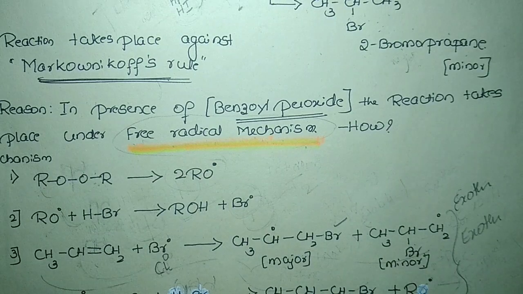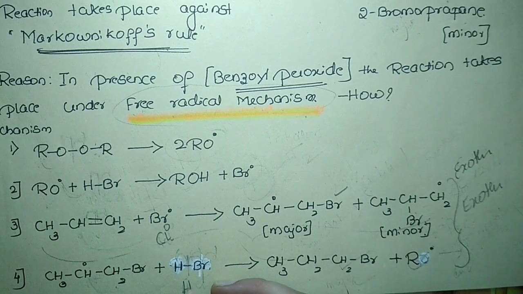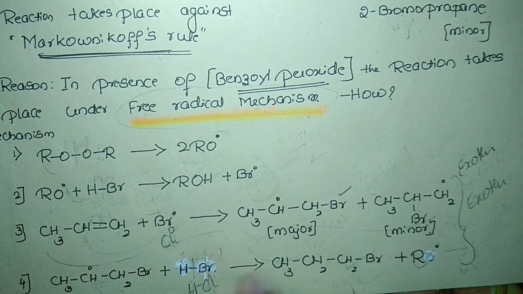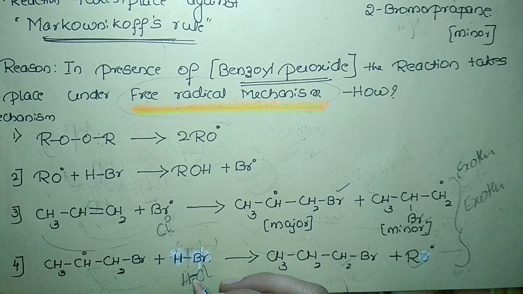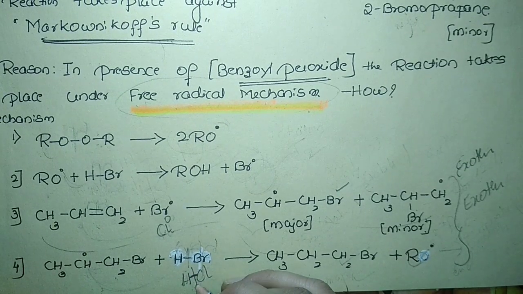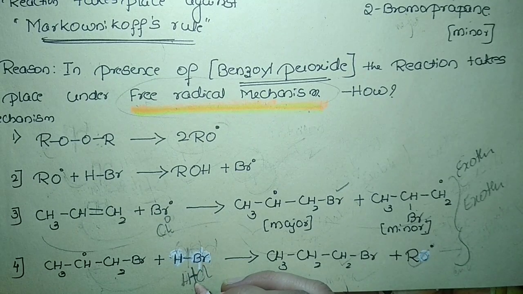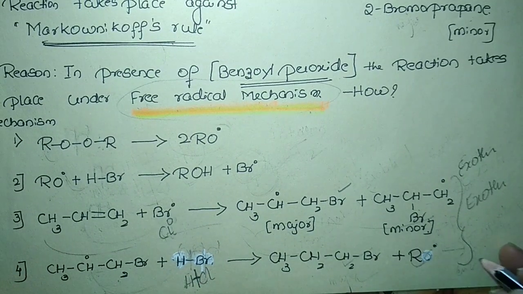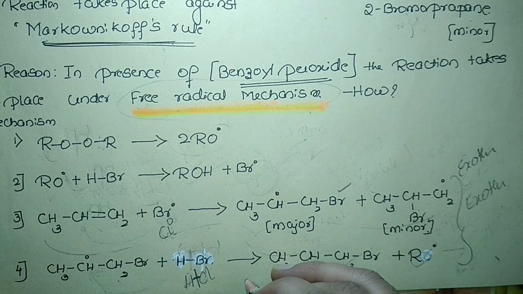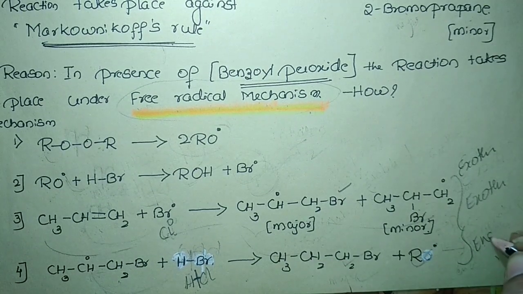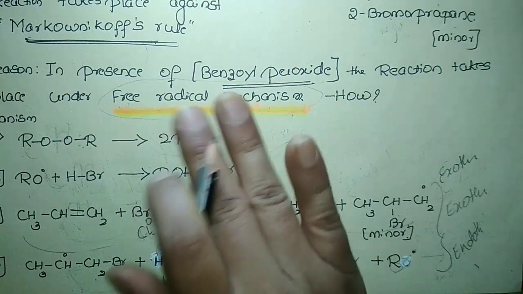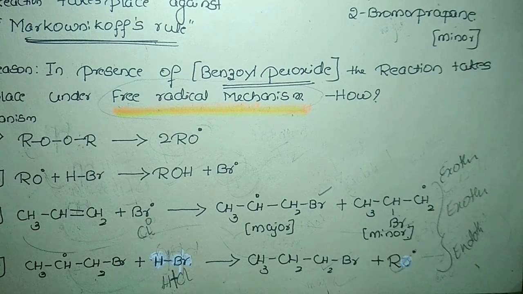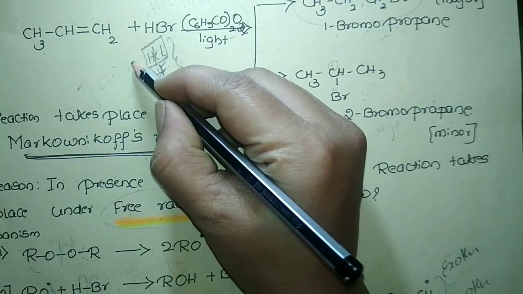But when it comes to the second step of the propagation, I'm explaining about HCl over here. When I take HCl, being a strong bond, the bond will not break easily. For that reason, in order to break this bond, I need to provide energy. So this step will become endothermic in nature, which will not favor the free radical mechanism. So for that reason, HCl will not undergo the peroxide effect.